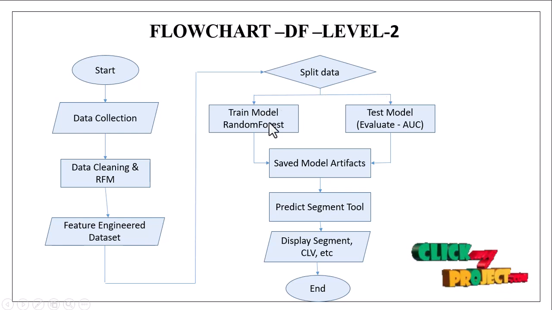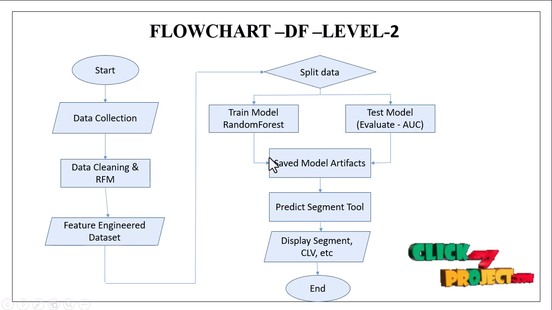And then model training, we use a random forest classifier, and then the model is tested and evaluated on metrics such as AUC and other classification metrics like accuracy, precision, recall, and F1 score to assess model performance.